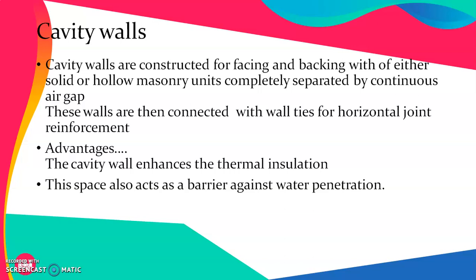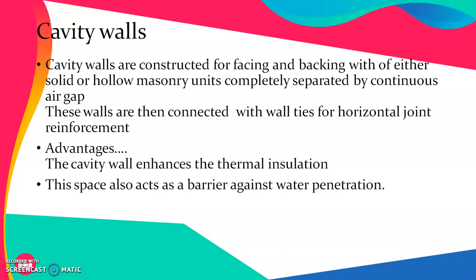So these are the walls in which we actually construct two thinner walls which are entirely separate, but they have a certain hollow space in between and they behave monolithically as these walls have been connected with the help of certain connecting elements. Those connecting elements are wall ties or horizontal reinforcement.